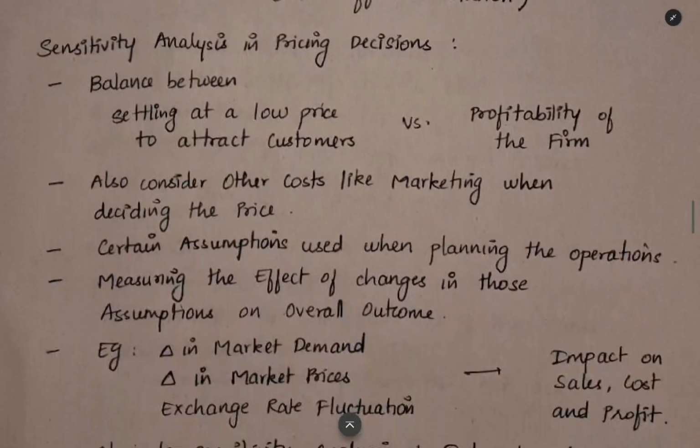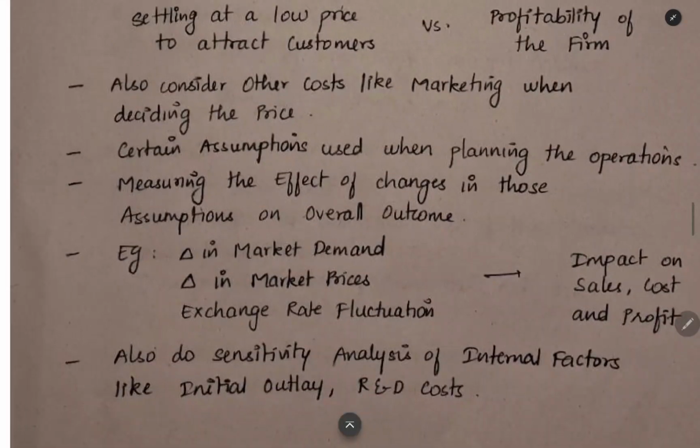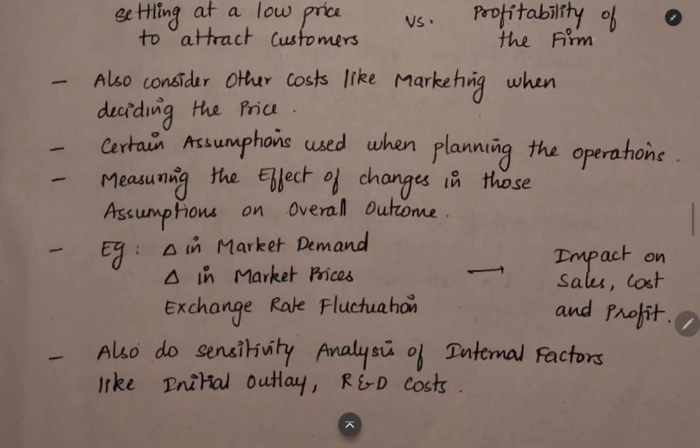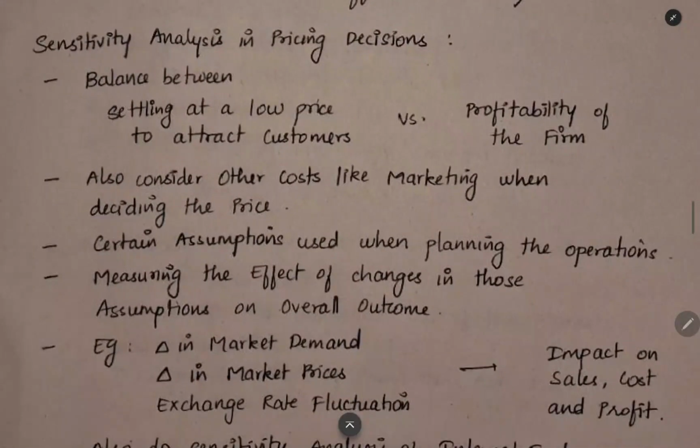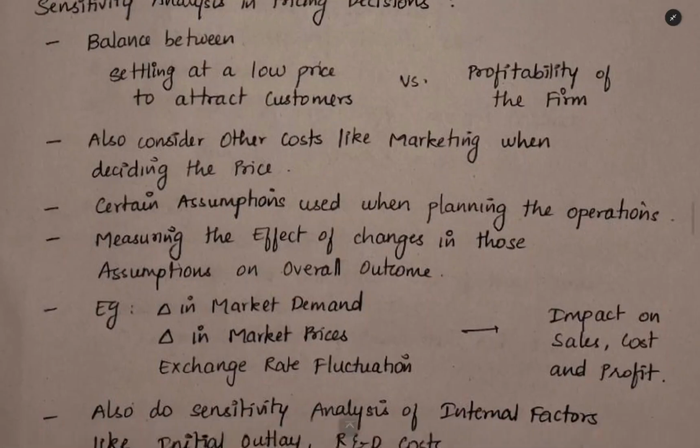The next thing is sensitivity analysis. We have to create a low price to attract the customers. At the low price, we should maintain the profit also. We have to balance between profit and the low selling price. Also, you should consider the marketing cost and other costs when you are deciding the price. Certain assumptions you will be making in planning the operations, that also you should consider when you are deciding the price. That assumption, whether it will crystallize into reality or not, whether that assumption will be valid in reality or not, that you have to see.